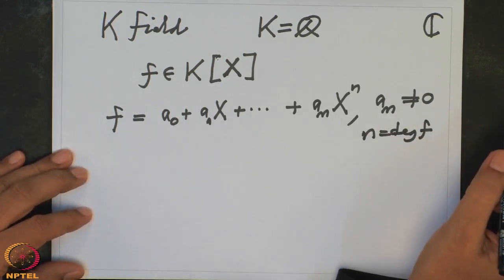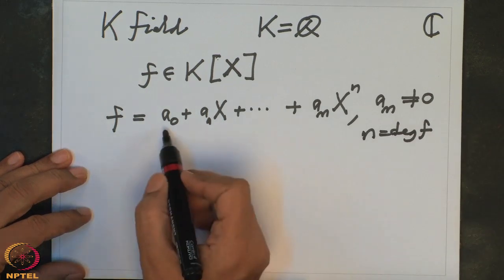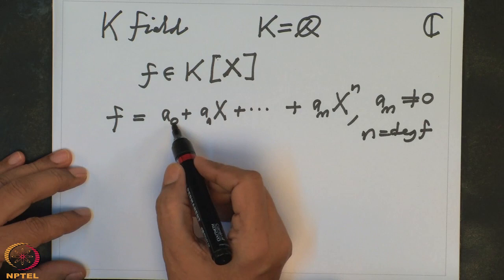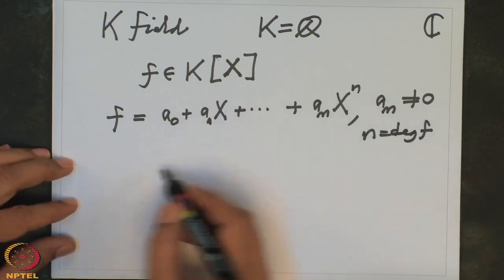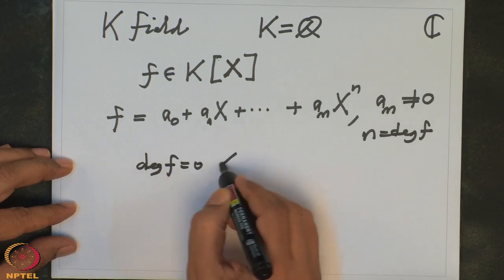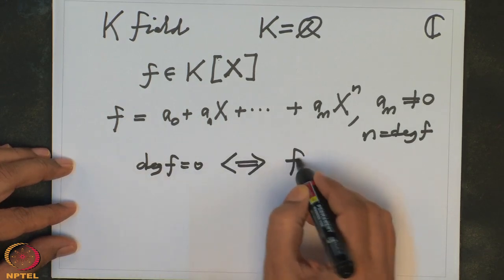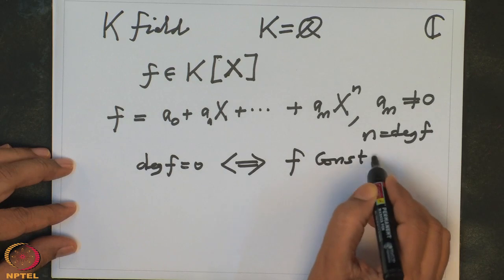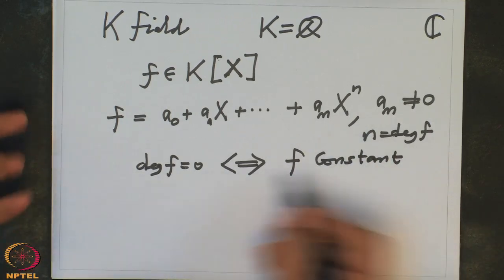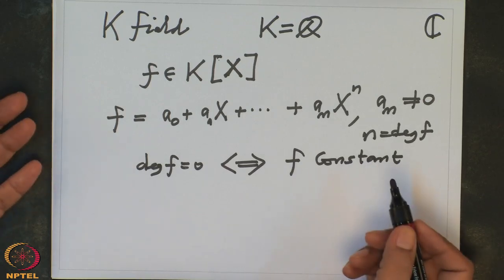So the simplest one, obviously, is the constant polynomial. So that is all these a_i's. The degree is 0. Degree 0 means precisely that the degree of f is 0 if and only if f is a constant polynomial. So there is nothing much to study in this.